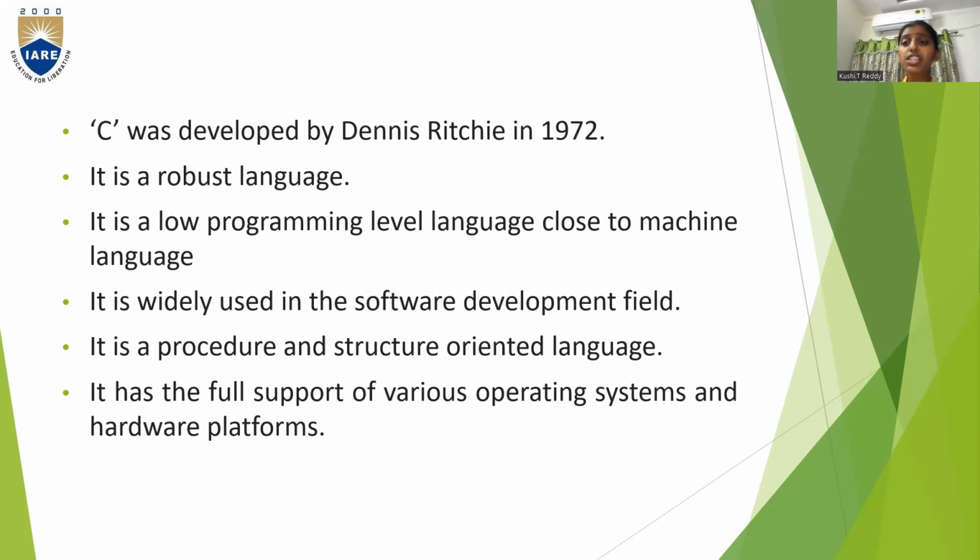C language is the basis of all the programming languages. Based on C, many other languages like C++, Java, and then Python were developed. To know all other programming languages, if you first read C, it is very easy to understand other programming languages as well. So it is considered the basis of all programming languages.